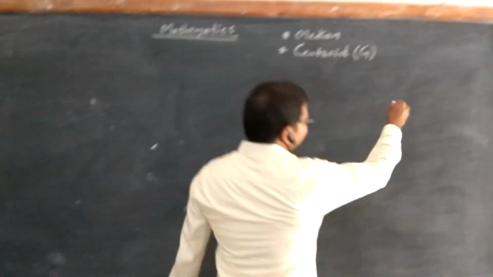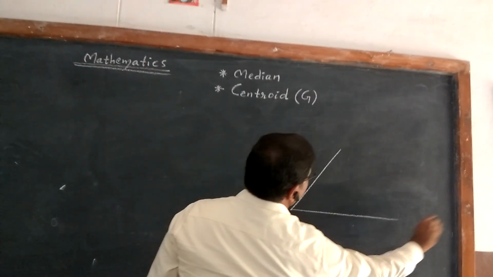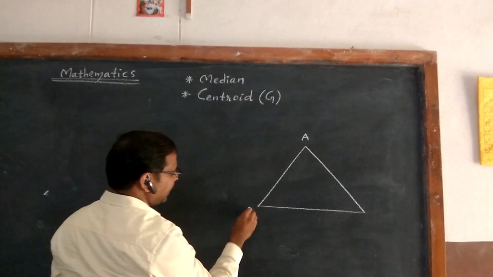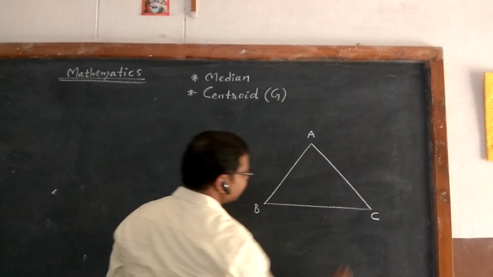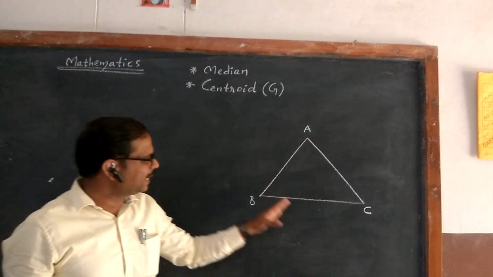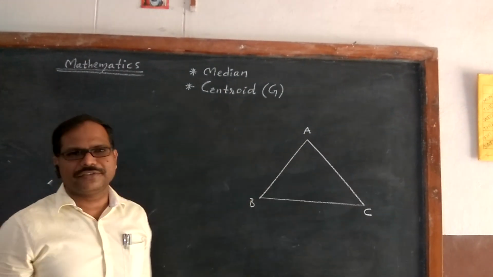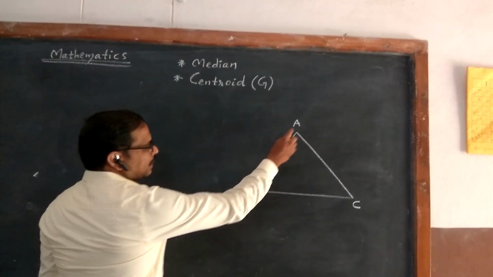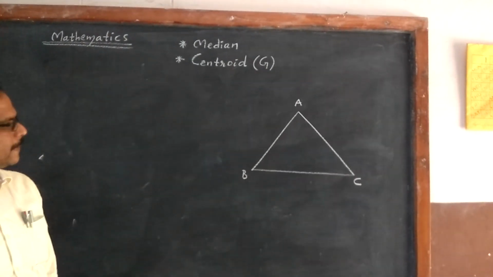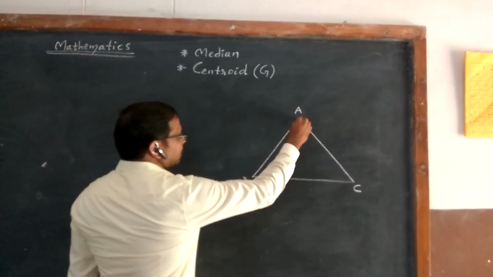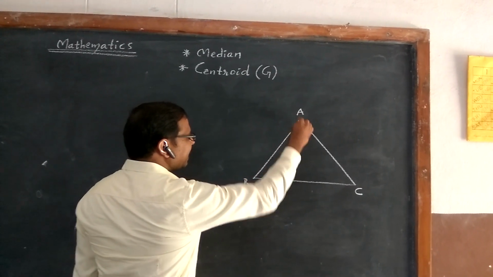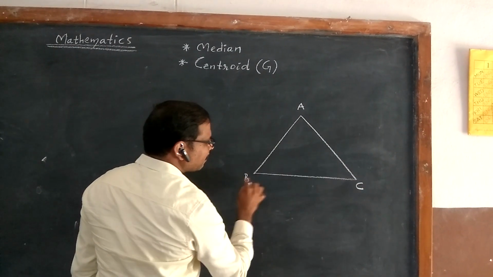Take a triangle ABC. Triangle is formed by three line segments. It is a closed figure. A, B, C are vertices. I am going to draw one line from the vertex A to the midpoint of opposite side.